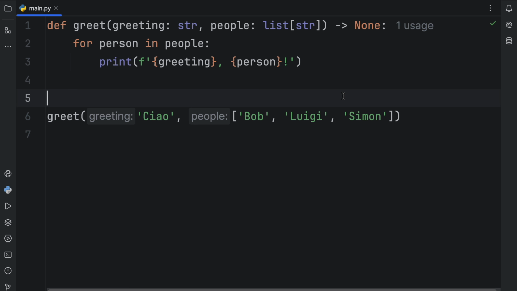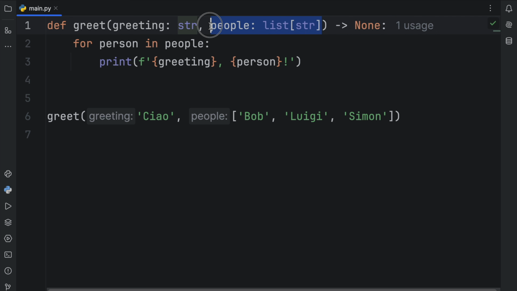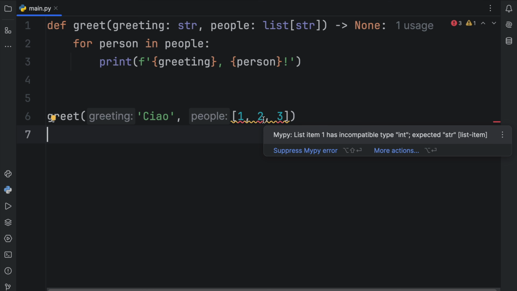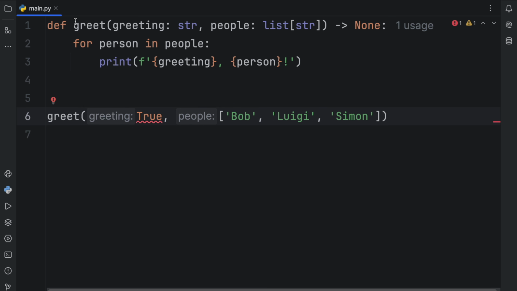Well, here we get several benefits from adding those type annotations. One is we know exactly what we're inserting here. We know that people should be a list of type string, which means that if we were to type in 1, 2, 3, technically this would work, but we would not be happy with the output because we're expecting names of people. Or also for the greeting, if we were to add something such as a boolean, we would get some syntax highlighting, and mypy would not be happy with that because we're inserting a type which should not be compatible with our function. And it might work, but in other cases, it's probably going to raise an exception.